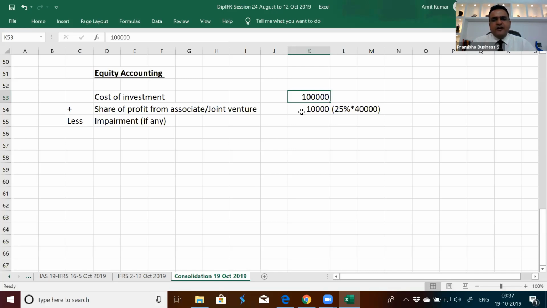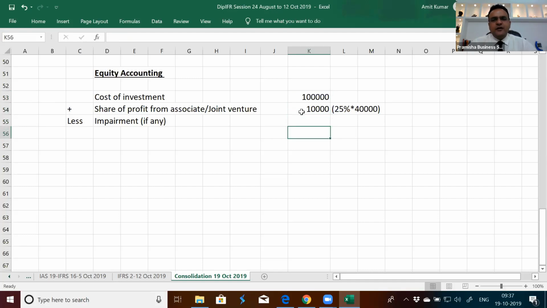If you made an investment of 100,000, can they claim more than what you have invested? It can get depleted, it can be zero, but they cannot demand any money beyond it unless you have given a guarantee. Unless you have assumed some obligation that you will be liable if there are any further losses, only then will some other amount come beyond zero. Otherwise, it can deplete to zero. This is known as equity accounting.